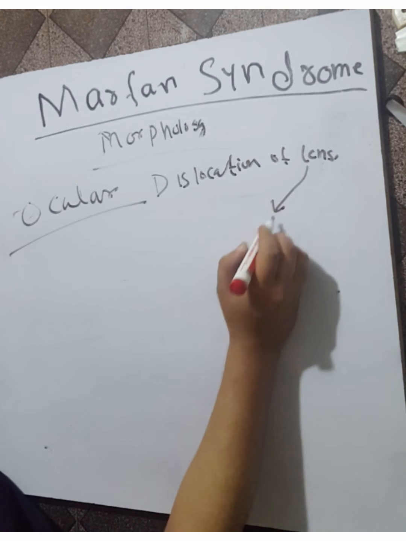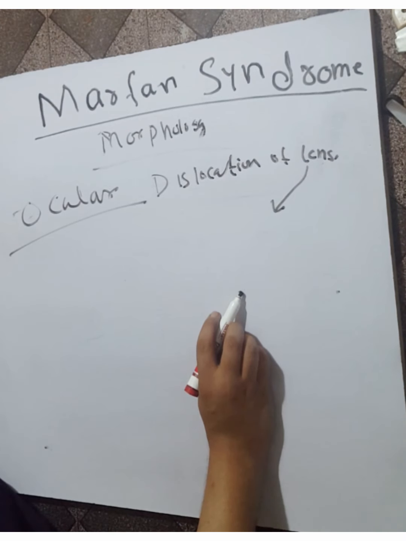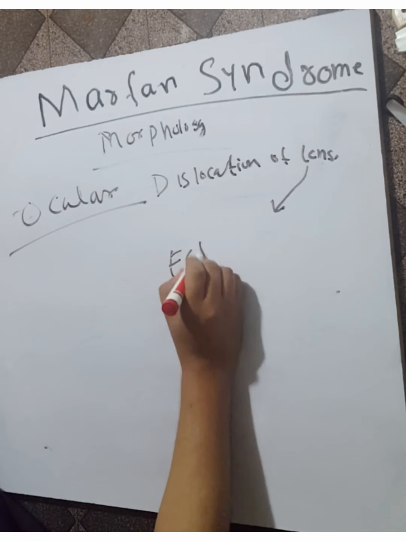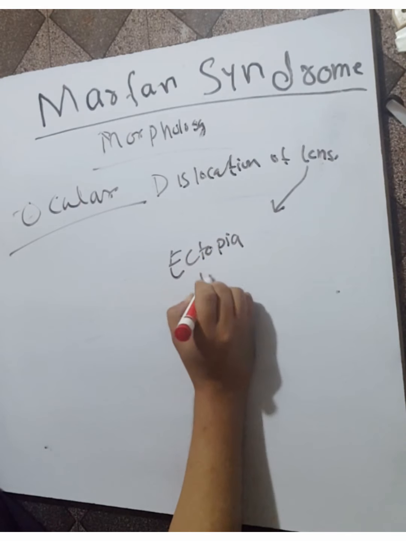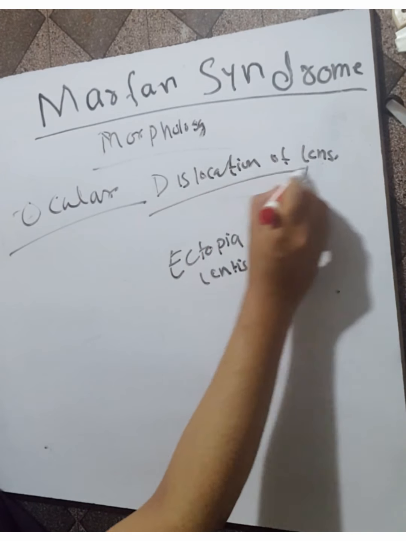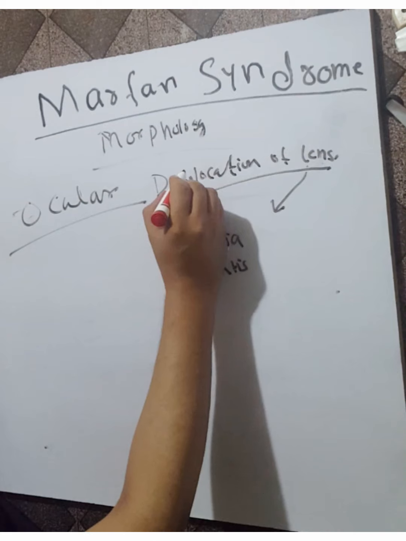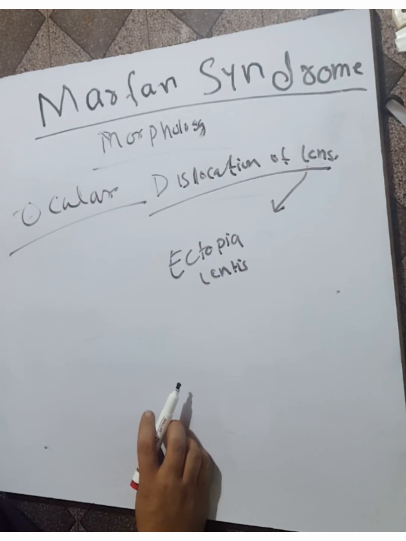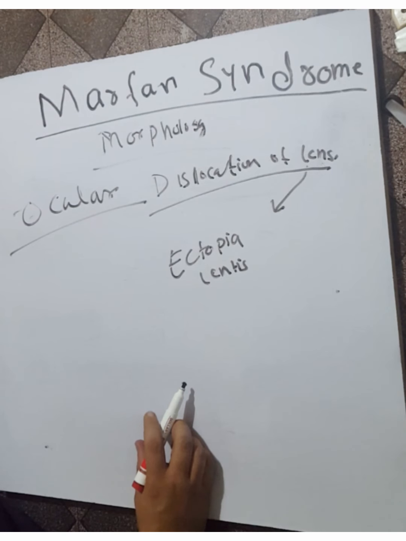This is called ectopia lentis, the dislocation and subluxation of the lens. The lens is composed of connective tissue, and there is weak connective tissue of the lens fibers, so the lens may dislocate or subluxate. The condition is called ectopia lentis.